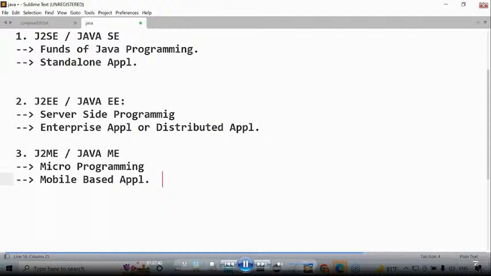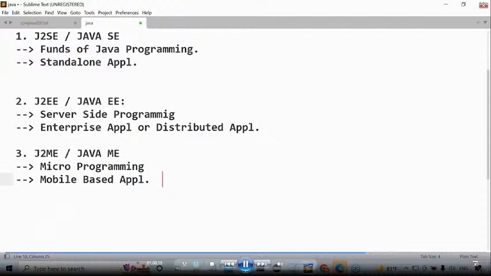What is your question? Basically, what do I have to learn in Java? For that, I said you do not need to learn J2ME. You have to learn J2SE and part of the J2EE. What part of the J2EE? Still, that is a question mark here. Because of that, I need to give a clear picture of what I have to learn today as per the outside market, as per the outside trend, as per the company's requirement. That clear picture I have to provide.